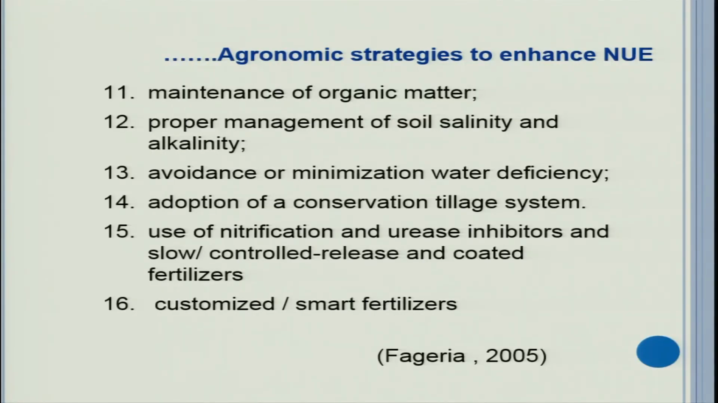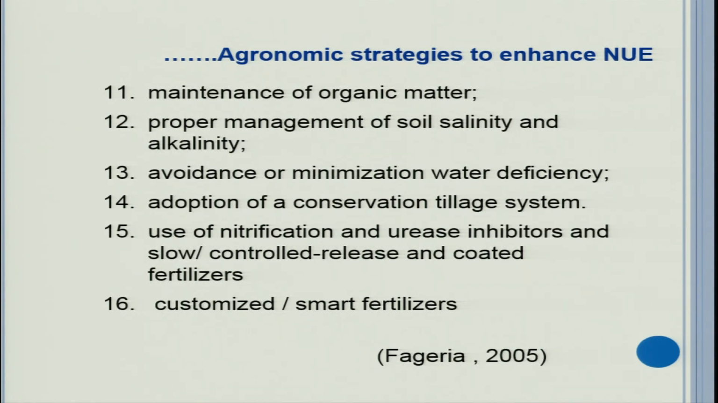Proper management of soil salinity and alkalinity. You need to correct the soil pH because under saline alkaline conditions, nutrient use efficiency is low due to low availability of the nutrients. So, correction of such kind of chemical degradation is necessary. In acid soil, one should apply lime to improve the pH.